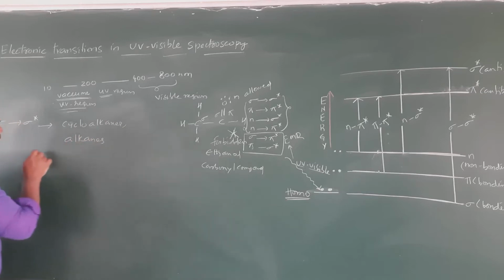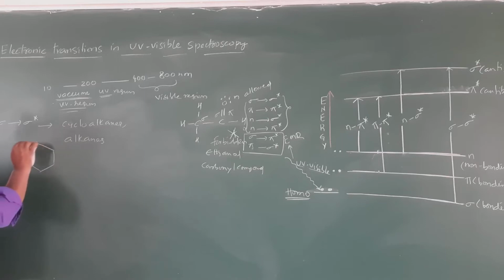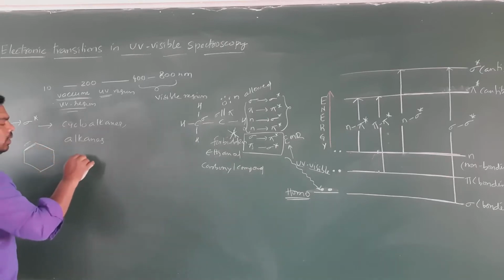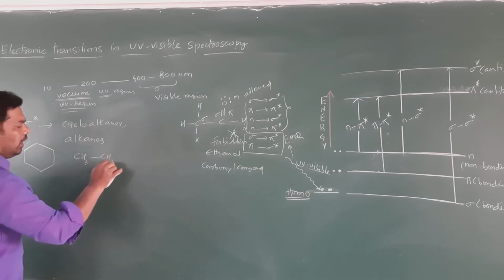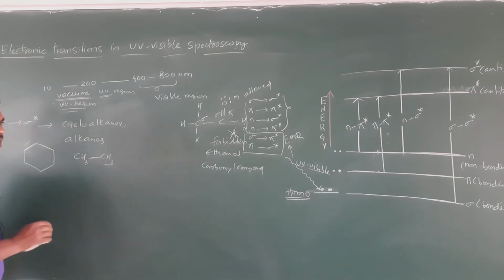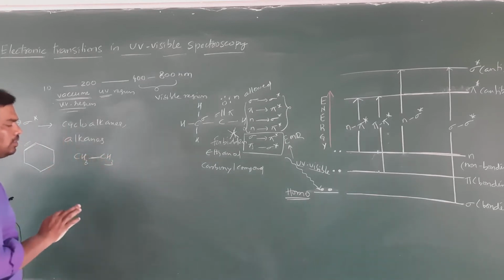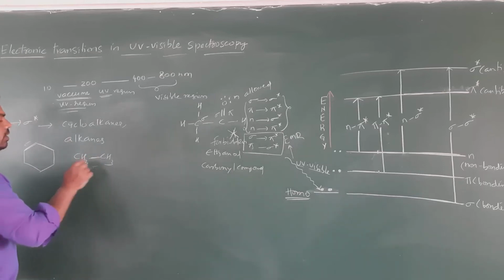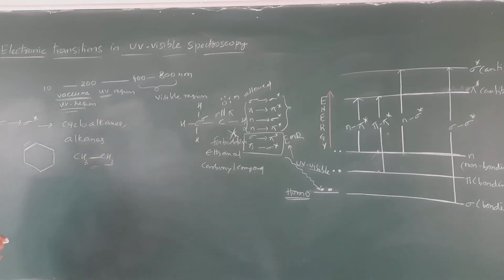You can take any example, such as cyclohexane, where all carbon atoms have only sigma bonds, and you can take ethane. Here also we have carbon-carbon single sigma bonds. Therefore, sigma to sigma star transitions are possible.